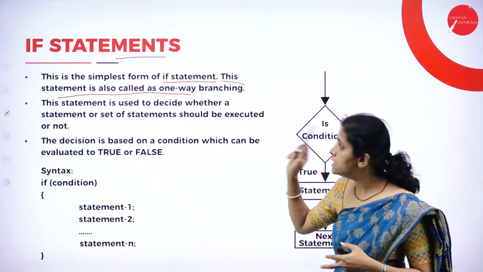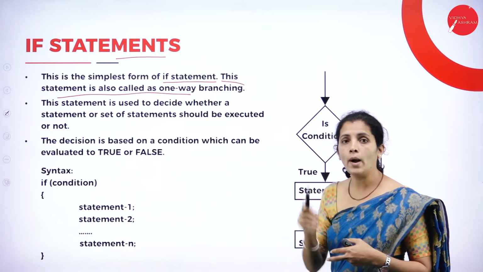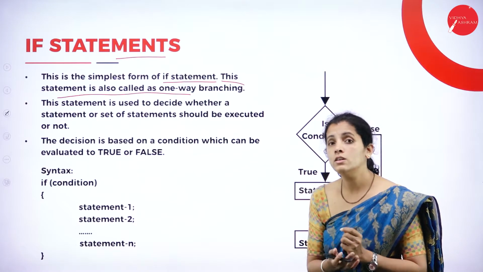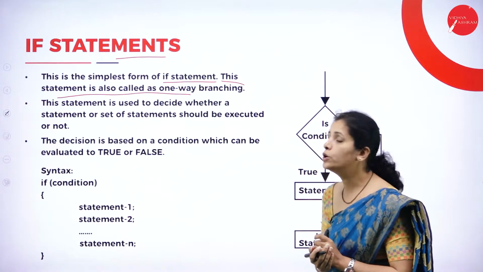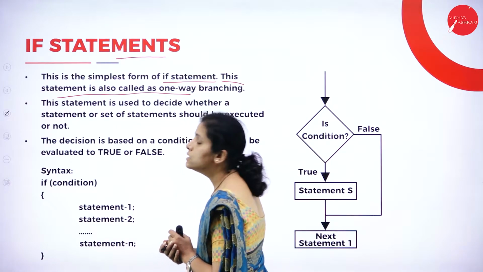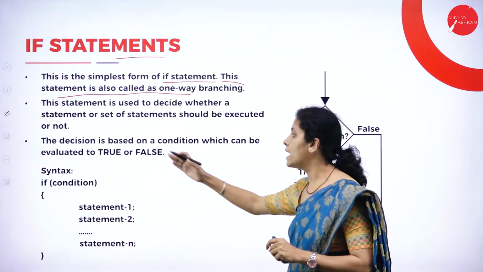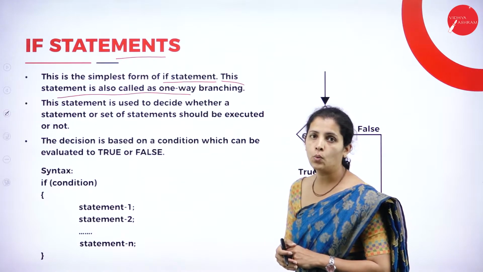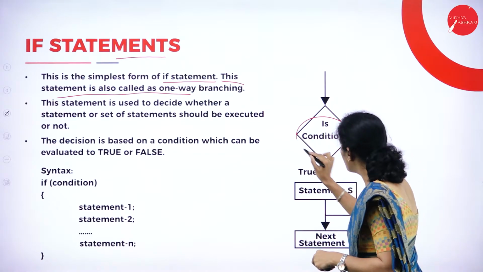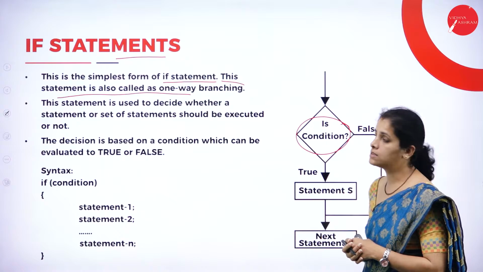And this decision is based on a condition that is either a true or false value. Whatever criteria I specify, I'm going to have two outcomes, true or false.